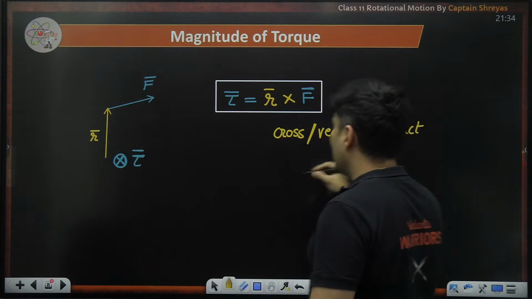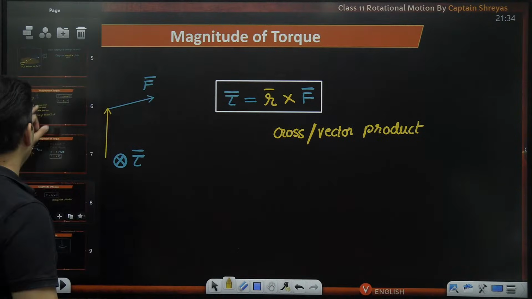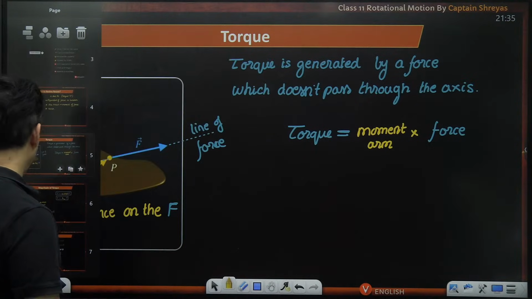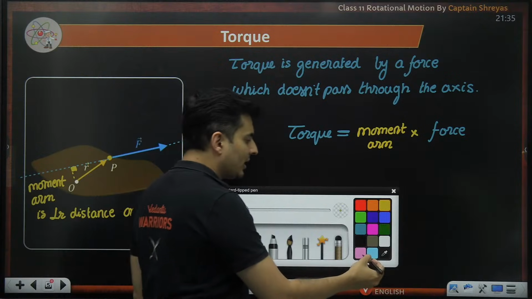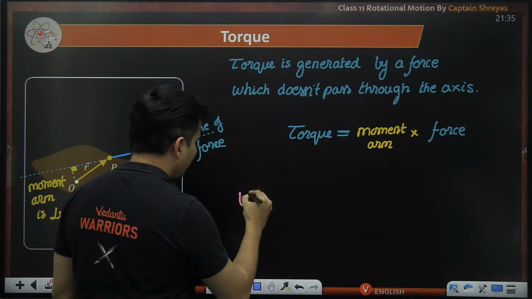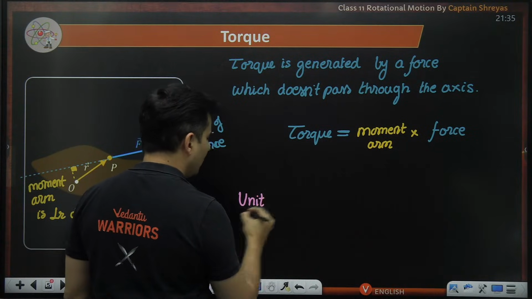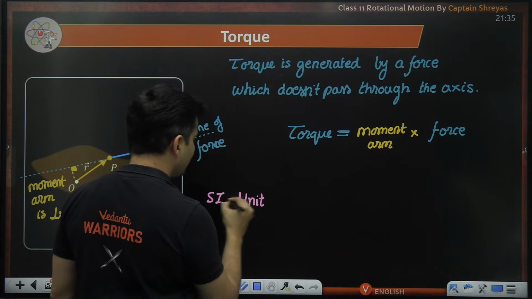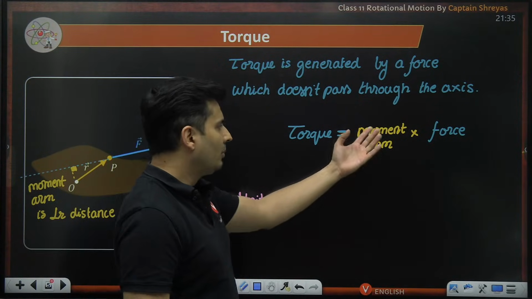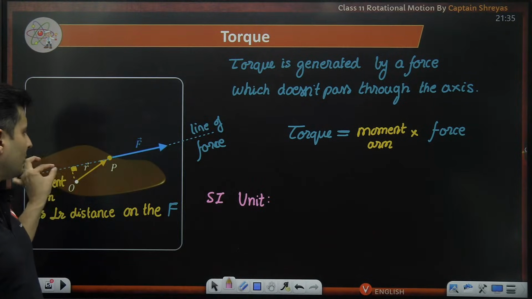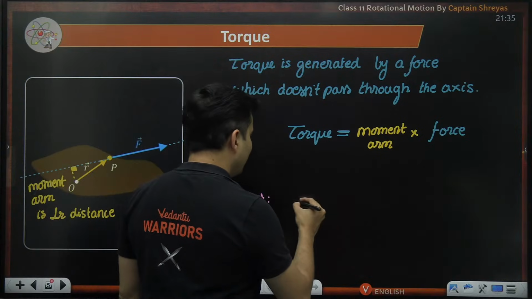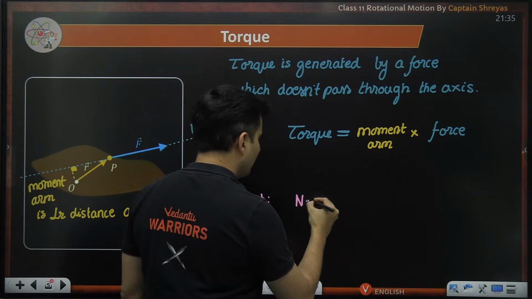Having said that, one last thing is the unit of torque. Maybe I can go over here and write it down. What is the unit of torque? SI unit of torque. Our moment arm is basically distance, force is in Newton. So it is basically Newton meter.